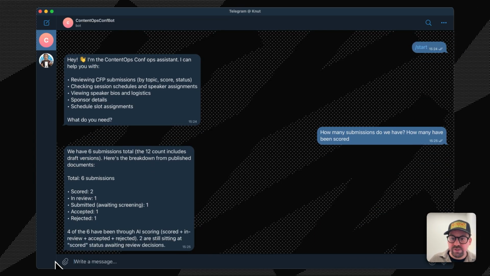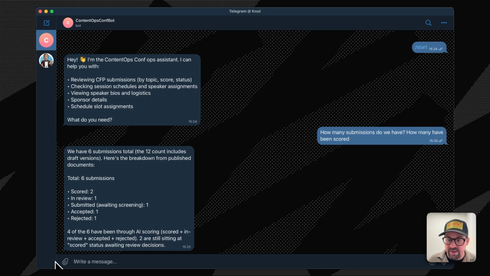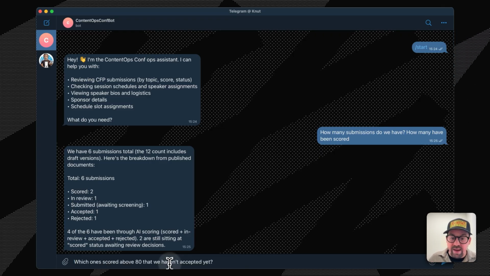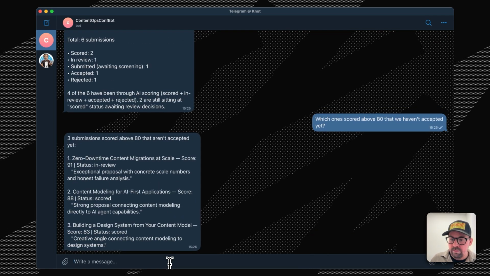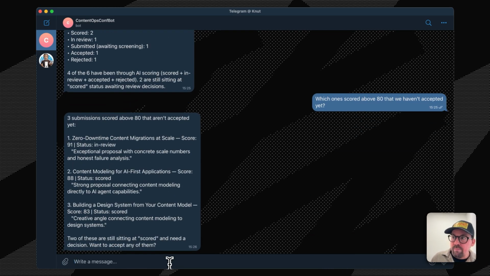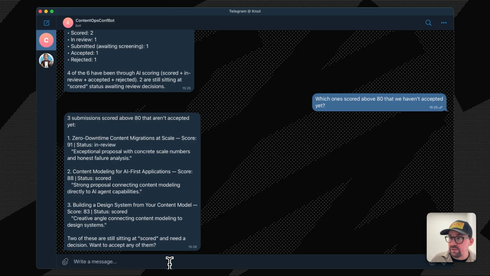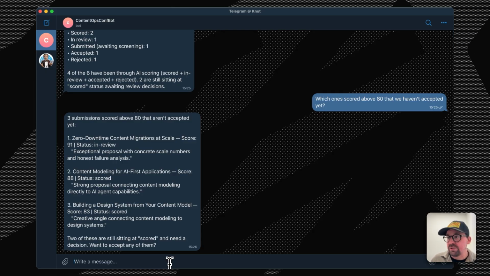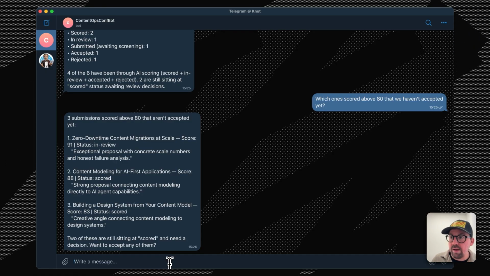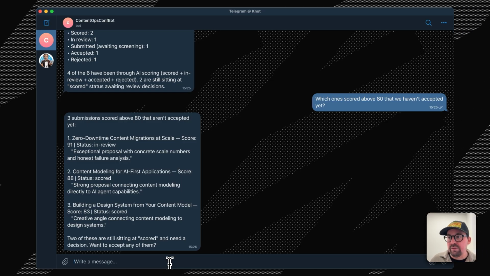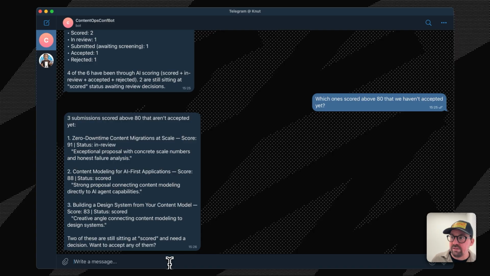So we have 6 submissions in total and 2 of them have been scored. Okay, which one scored above 80 that we haven't accepted yet? So this is a Telegram bot that has read and write access to my content backend, a Sanity Content Lake, the same backend that powers the conference website, the email pipeline, the CFP screening, and I can query it, I can create content, update documents from any chat interface.